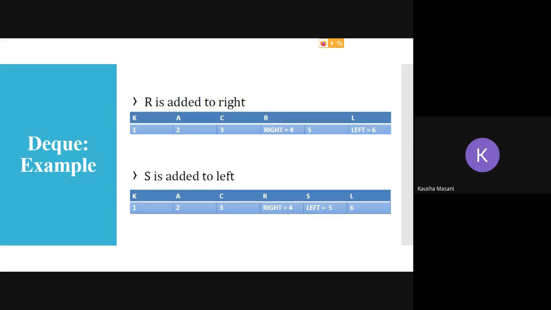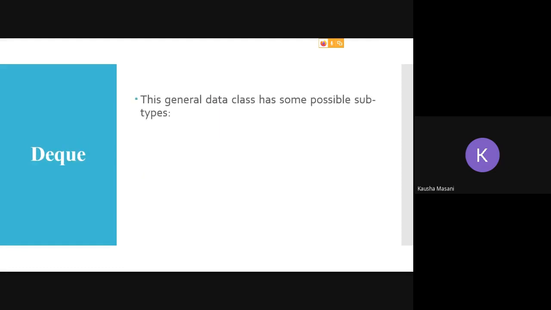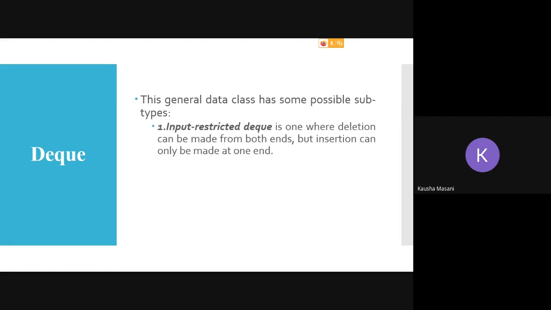Okay, so based on this insertion and deletion from both the ends, you can also restrict your insertion and deletion from either of the ends. So in your DQ, you have two possible subtypes. One is your input restricted DQ. That means deletion can be done from both the ends, from left end and right end, but insertion can be made at only one end, either right or left.